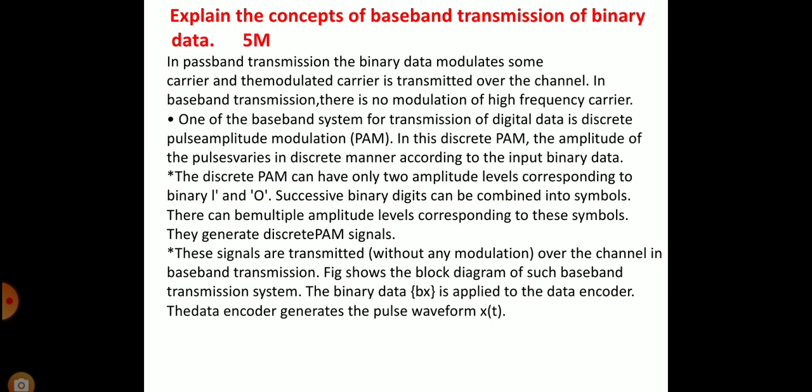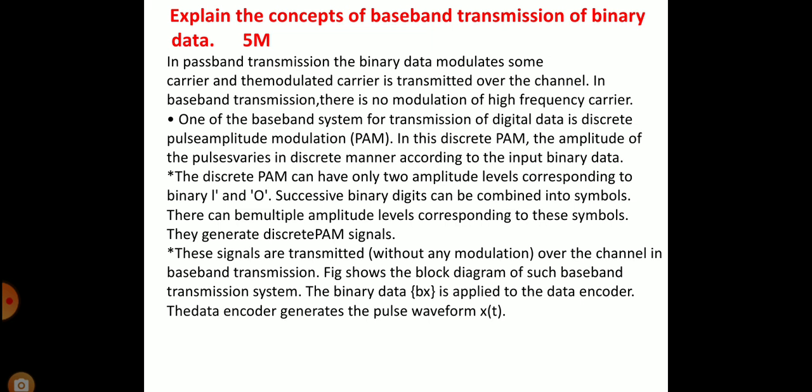In discrete PAM, the amplitude of the pulse varies in a discrete manner according to the input binary data. The discrete PAM can have only two amplitude levels corresponding to binary 1 and 0. Successive binary digits can be combined into symbols. There can be multiple amplitude levels corresponding to these symbols. They generate discrete PAM signals. These signals are transmitted without any modulation over the channel in baseband transmission.